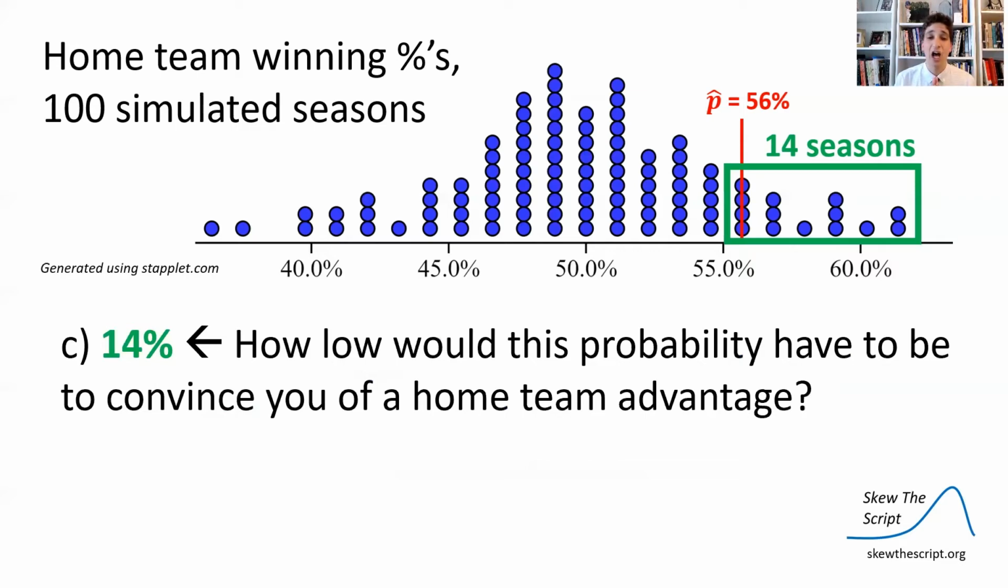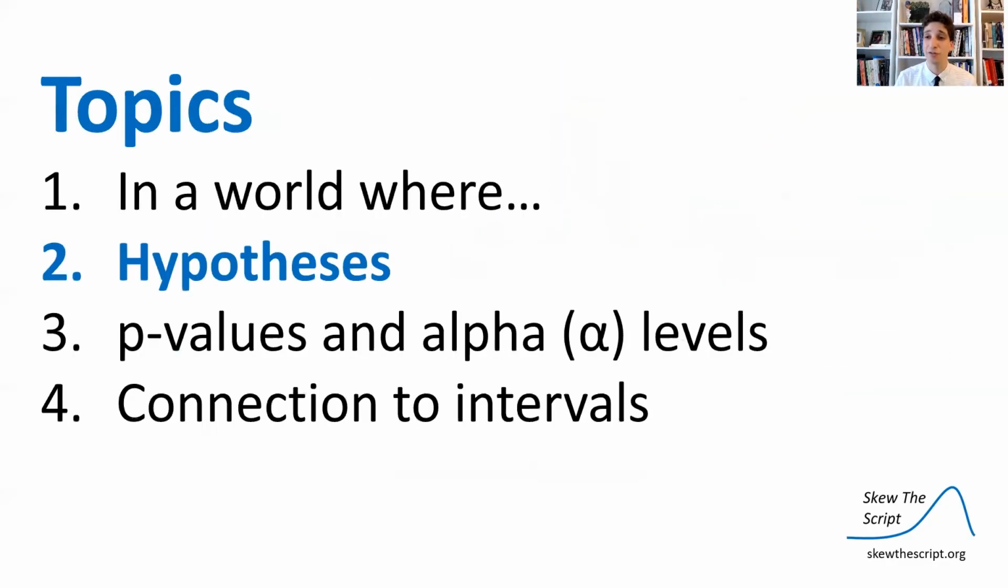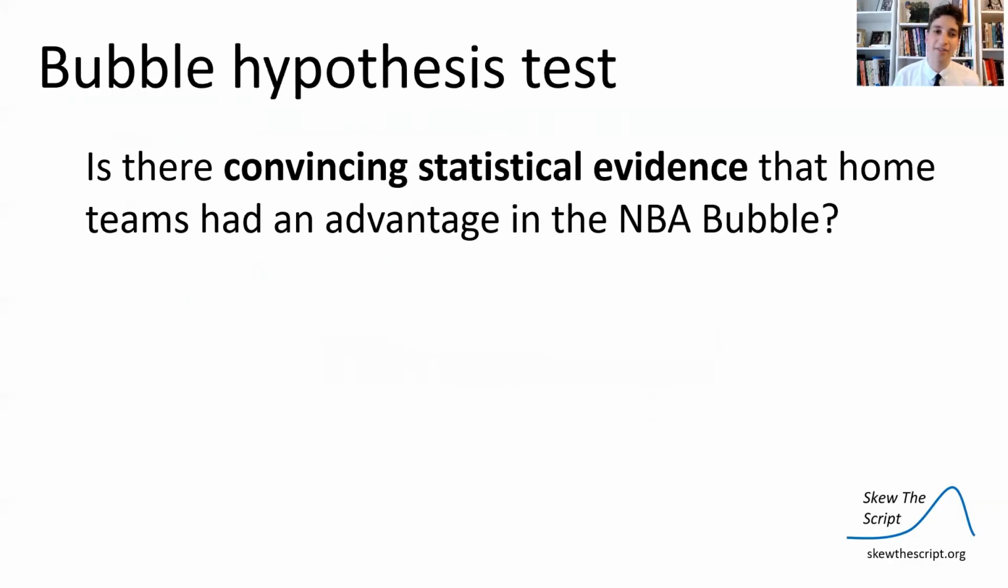So now we can ask, how low would this probability have to be to convince us that there was a true home team advantage? Well, we're going to keep that question pending until a further part in this video. So let's talk about how we can formalize the analysis we just did in terms of formal statistical language. And we're going to start with hypotheses.